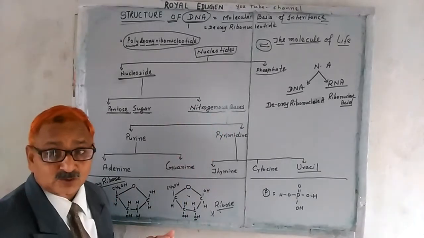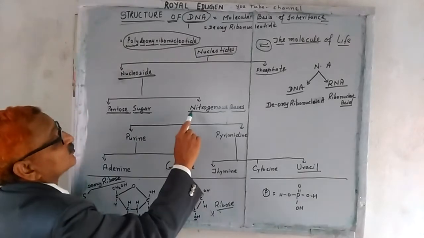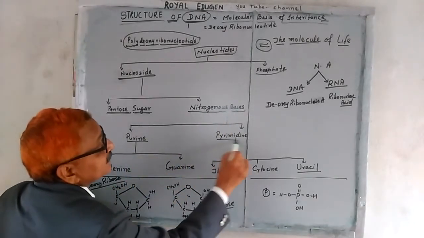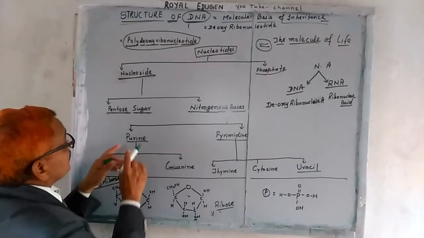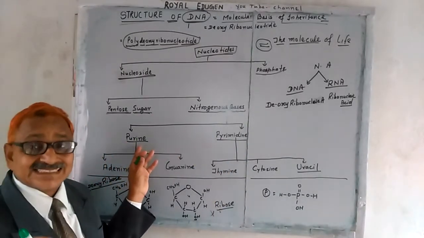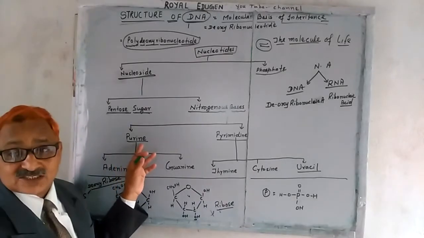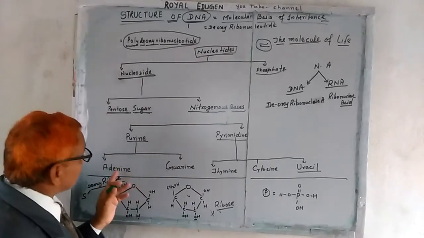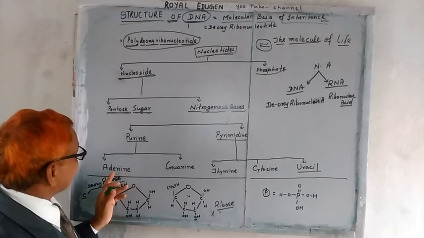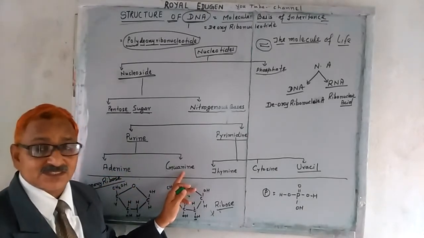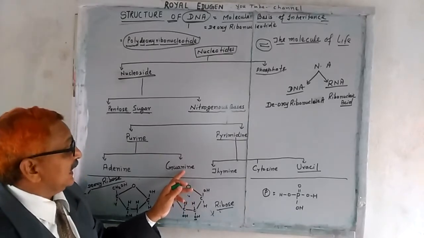Come to the nitrogenous bases. Nitrogenous bases are of two types, purine and pyrimidine. Purines have a double ring structure, one hexagon and one pentagon, and are further of two types, adenine and guanine. Detailed biochemistry we will see further.